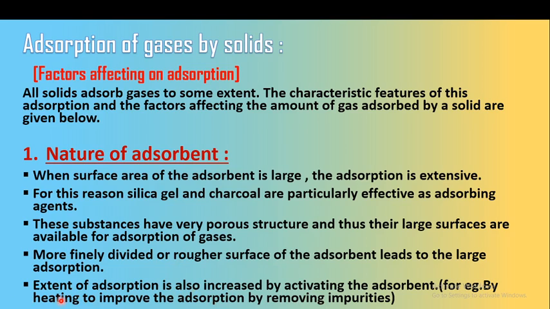What type of activation can we do? By heating the substance. Heating improves adsorption by removing impurities. If we heat a substance, it can remove the impurities, and therefore the rate of adsorption increases by providing more surface area. So this is the first factor affecting adsorption, the nature of the adsorbent.